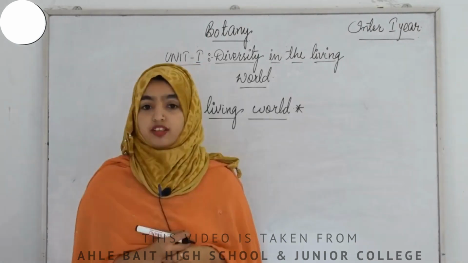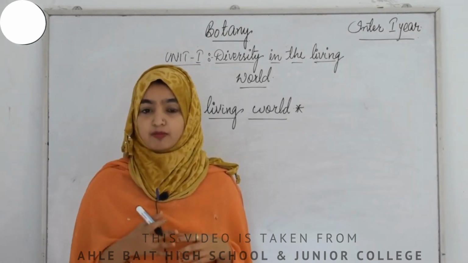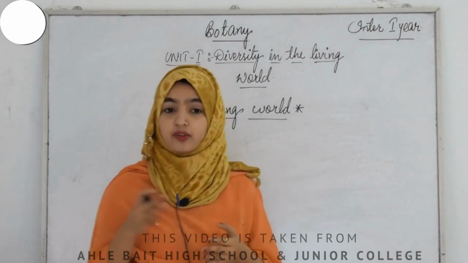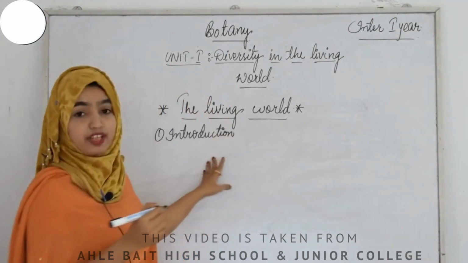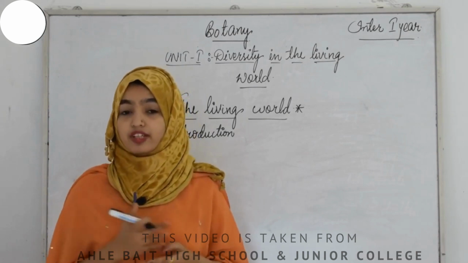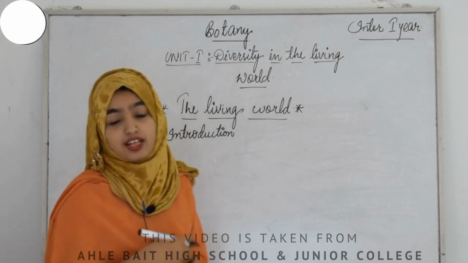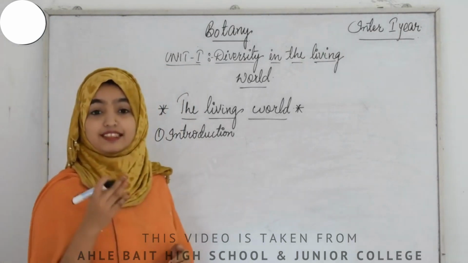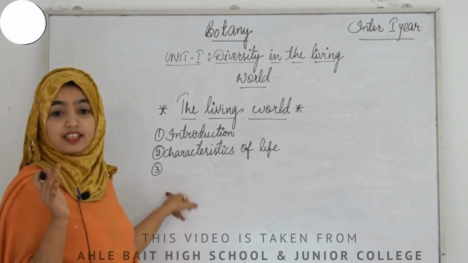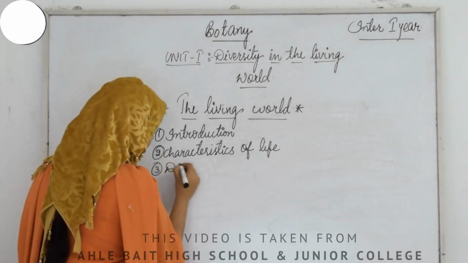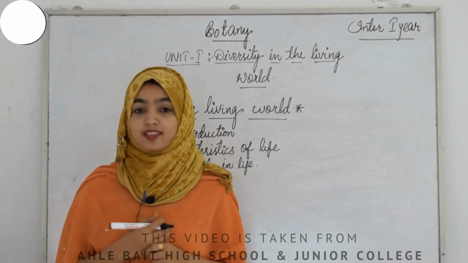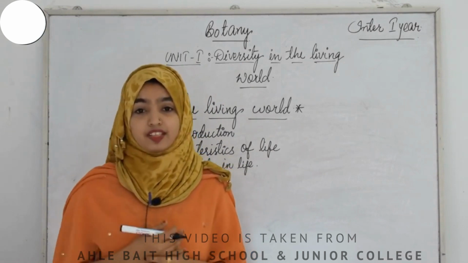So let us begin with that. Before beginning with our lesson, let us have a small introduction about the topics that we are going to cover. First, the introduction of living organisms: what are living organisms, or when an organism can be considered as living. The second thing is the characteristics of life. The third point is diversity in life, the variations, as I have told you earlier, because on our earth various kinds of organisms are surviving. That is considered the diversity.